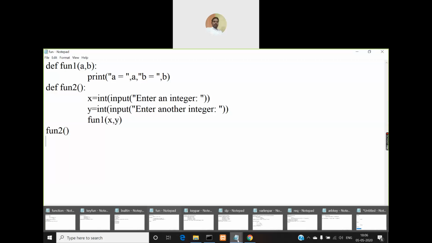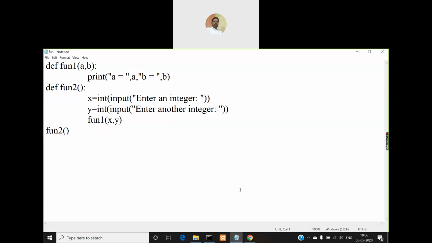Okay. So now let us see. Now that you understood how to define functions and how to make a call to these functions, and when you write functions in your program, how the program gets executed, and all this you understood now, right? So now let us see in how many ways you can pass parameters to the functions. We have only a specific way in C and Java, but Python allows you to pass them in different ways.